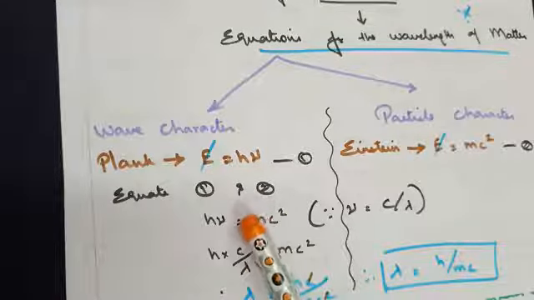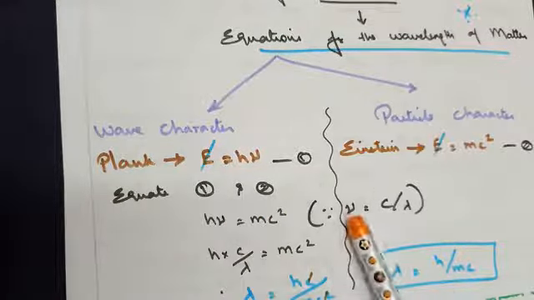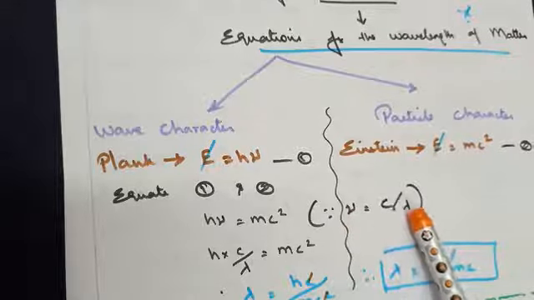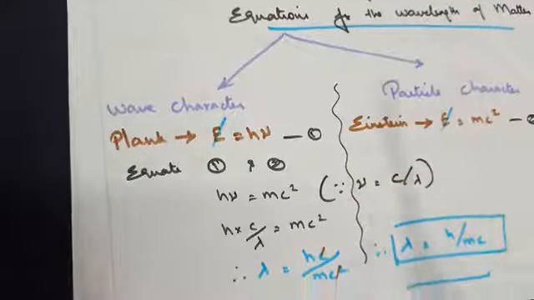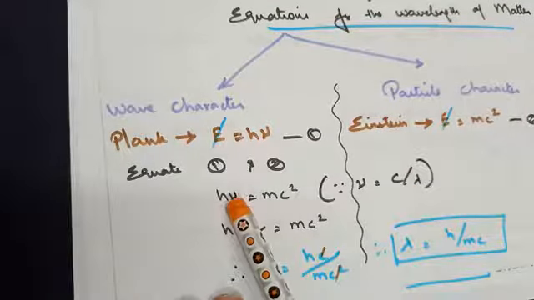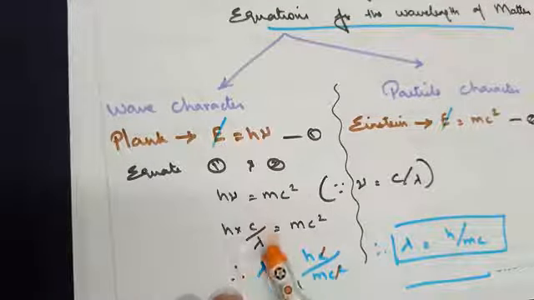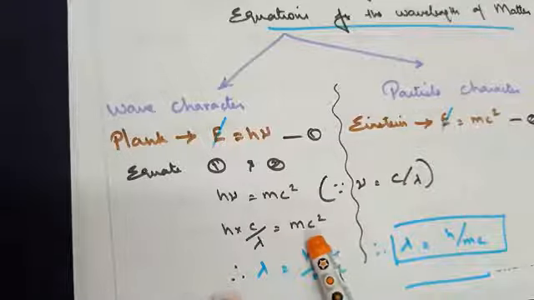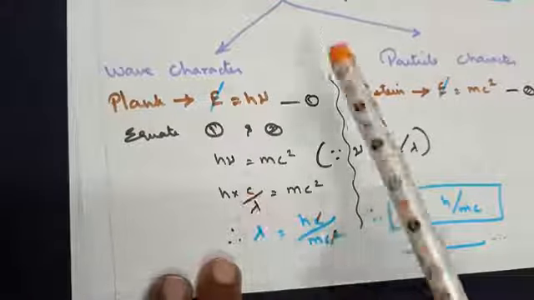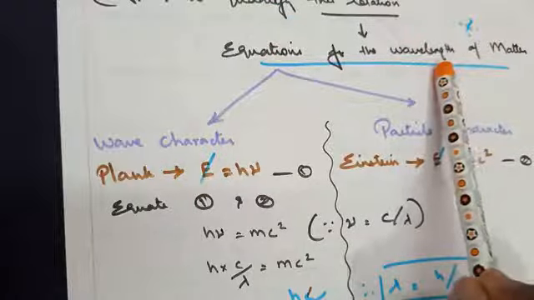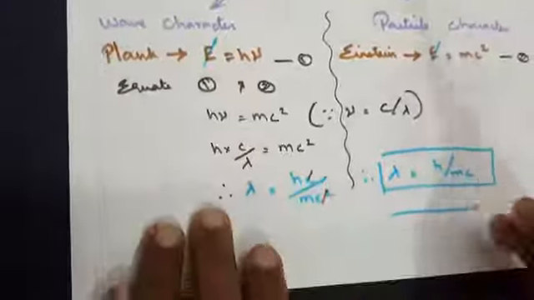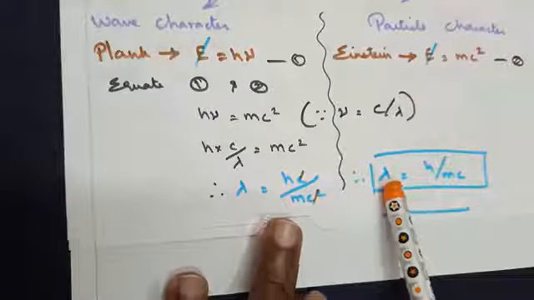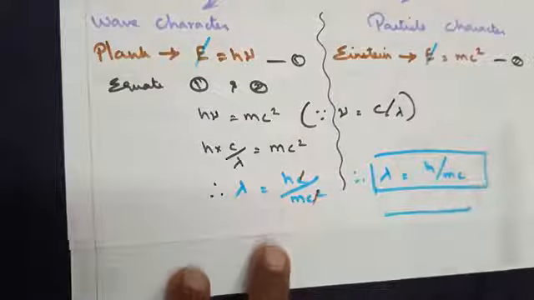You have also learnt in the lower classes that ν can be represented as c by λ, where c stands for the velocity of light. So substituting that in place of ν, h into c by λ is equal to mc². If we rearrange, because we need to calculate the wavelength of matter in terms of wave character and particle character, we arrive at the formula λ = h/mc.